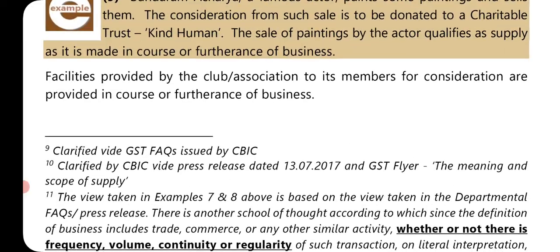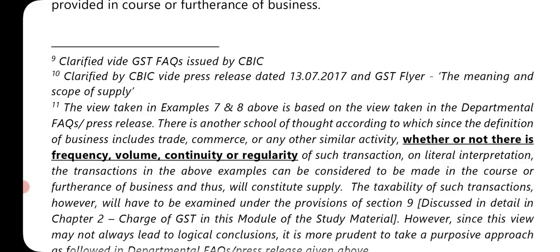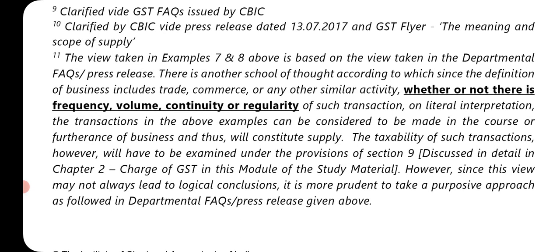Then point number 10, clarified by CBIC vide press release dated 13th July 2017, GST flyer, on the meaning and scope of supply. The view taken in examples 7 and 8 is based on the view taken in the departmental FAQ and press release. There is another school of thought, according to which, since the definition of business includes trade, commerce or any other similar activity, whether or not there is a frequency, volume, continuity or regularity of such transaction, on a literal interpretation the transactions in the above examples can be considered to be made in the course or furtherance of business and thus will constitute supply.